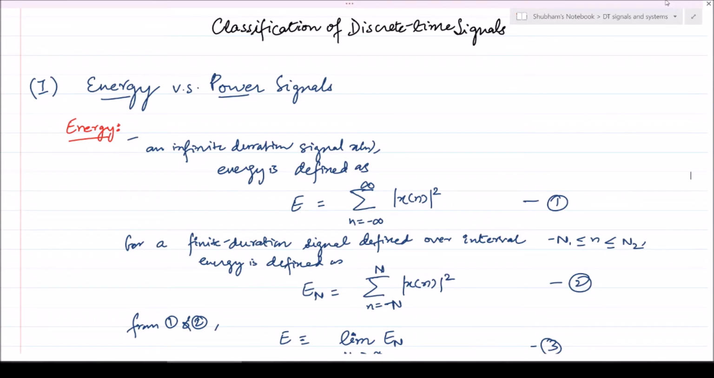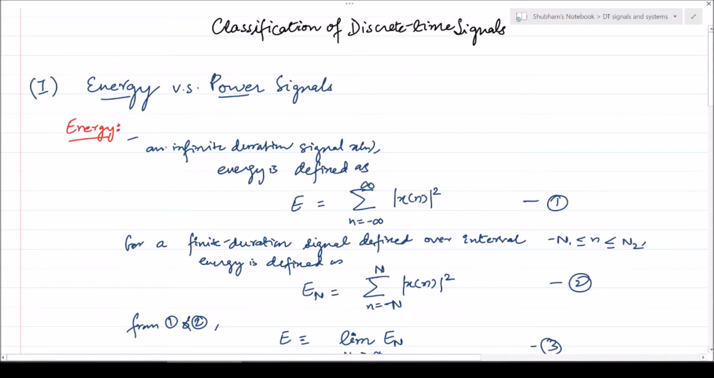Today we will learn about the classification of discrete time signals. Here we will see three types of broad classification of signals. First is based on the energy or power, the second is based on the periodicity of the signal, and the third one is based on the symmetry of the signal. So let us see the first classification, energy versus power signals.